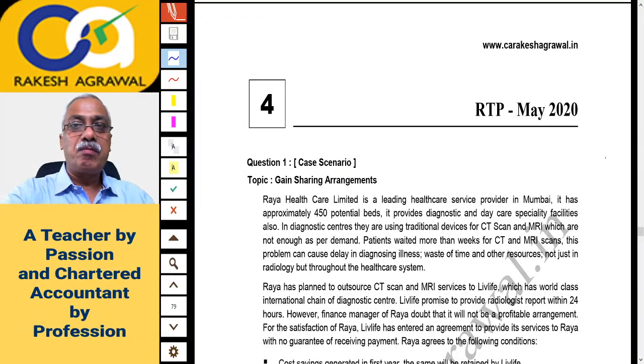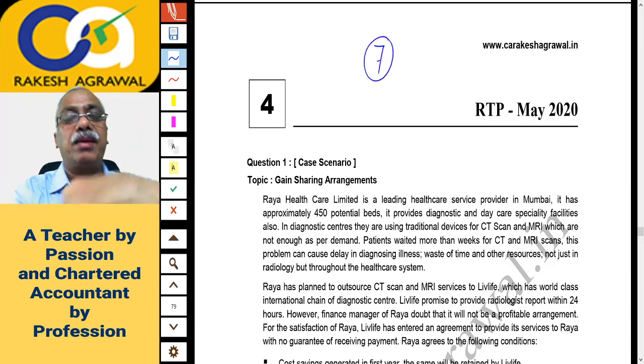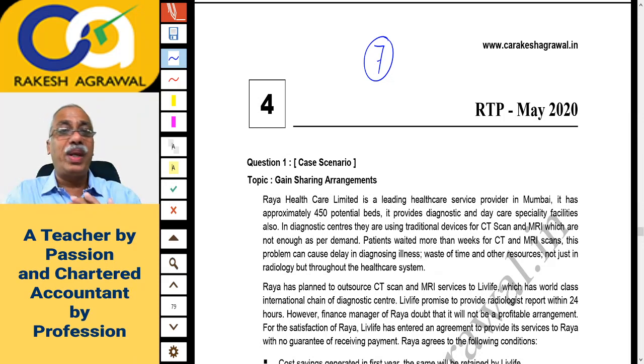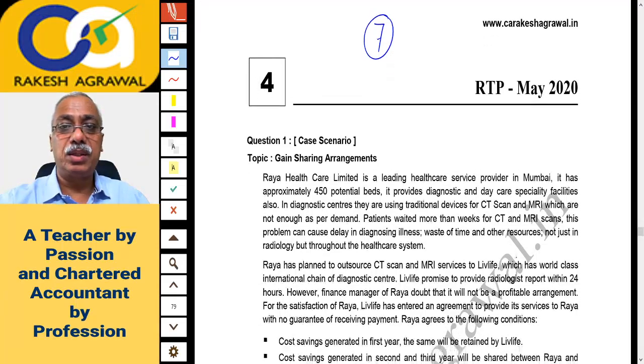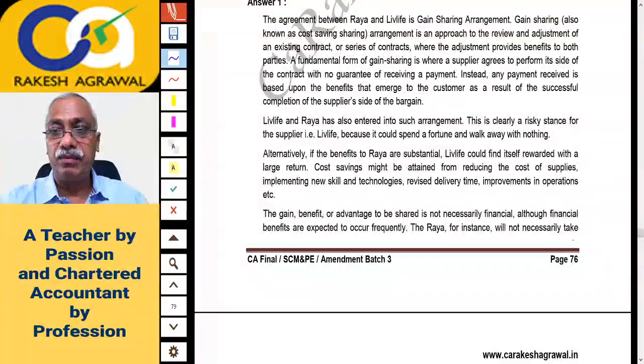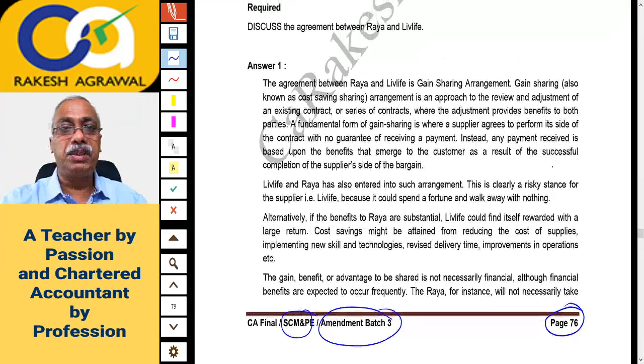Hello friends, today is our lecture number 7 and today we are starting with the discussion of the RTP May 2020 exam. Okay, let's go ahead friends. We are on amendment batch 3 as all of you are aware, and just for your reminder, we are on page number 76 of your SCM and PE amendment batch 3. Okay, page 76.